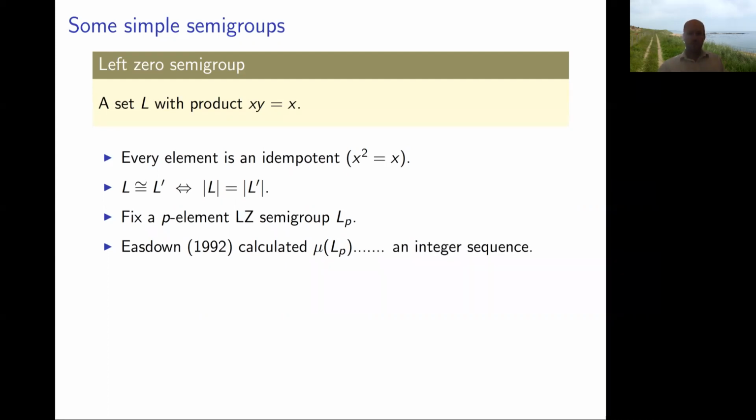The point is that we've got a whole family of left zero semigroups, L1, L2, L3, and if we calculate their degrees, we get an integer sequence. So if you have a nice family of semigroups like this, you get nice integer sequences.